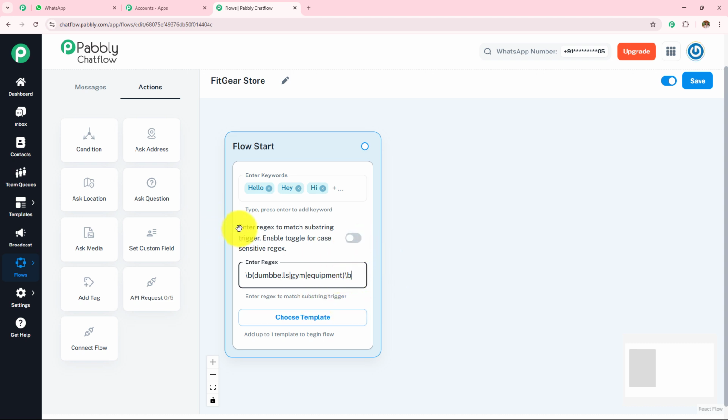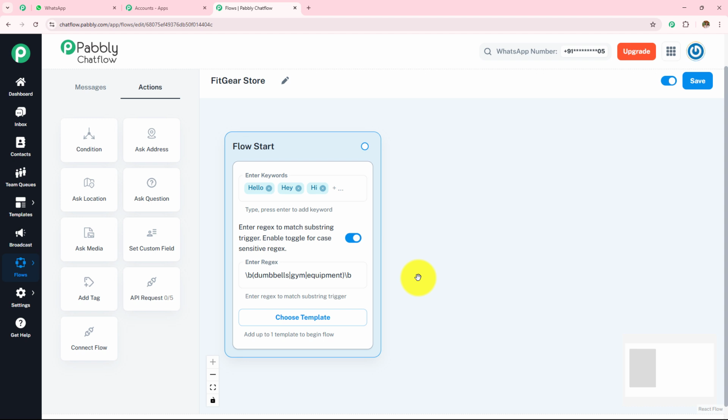Now here we have one more option, enter regex to match substring trigger, enable toggle for case sensitive regex. So first I'm going to toggle this on. This is for case sensitivity. By enabling regex, your chatbot can understand more variation of user messages without needing to add every possible keywords manually. So here we are done with this adding of keywords and regex, and now we have to move towards the next step.